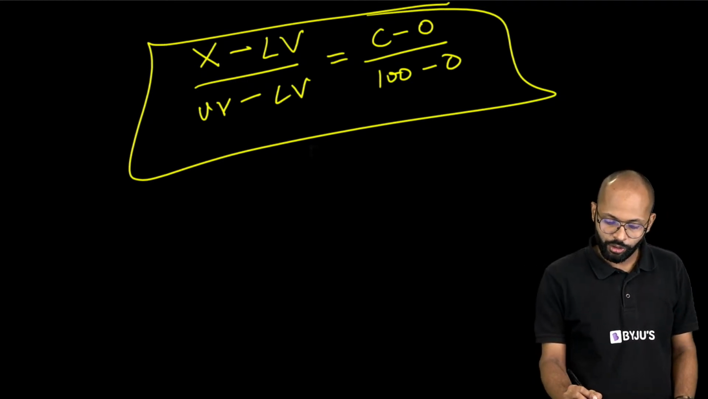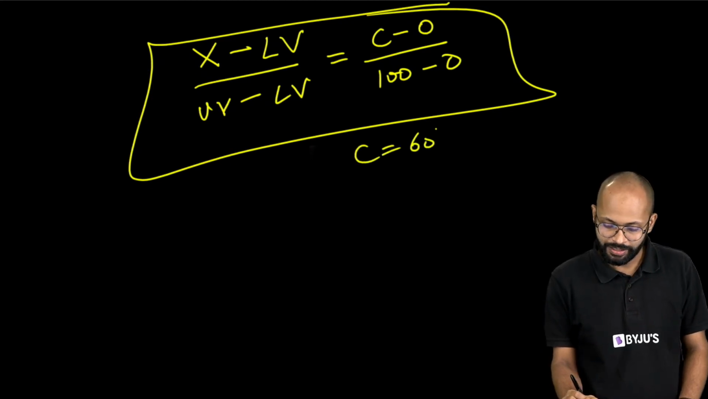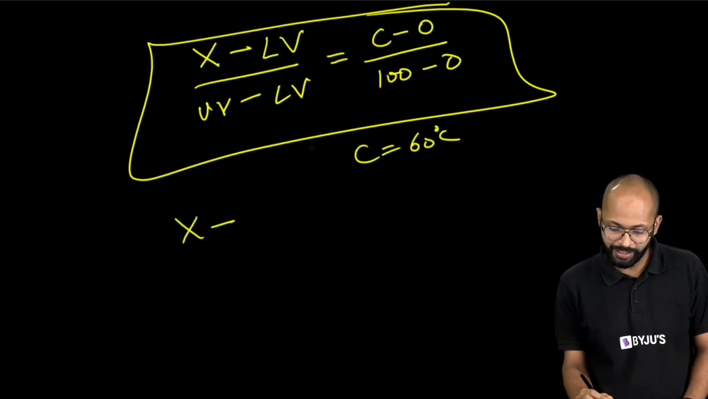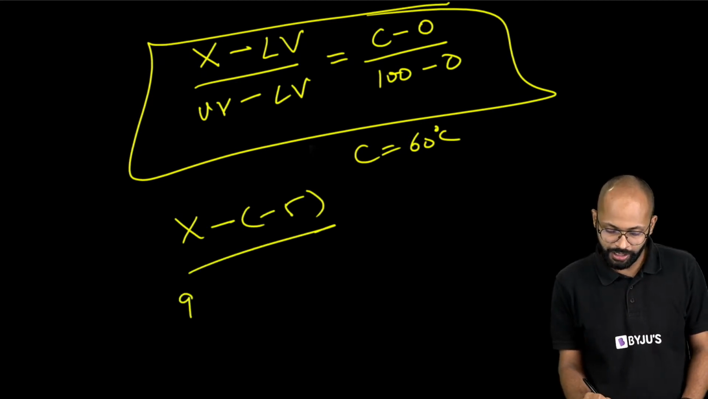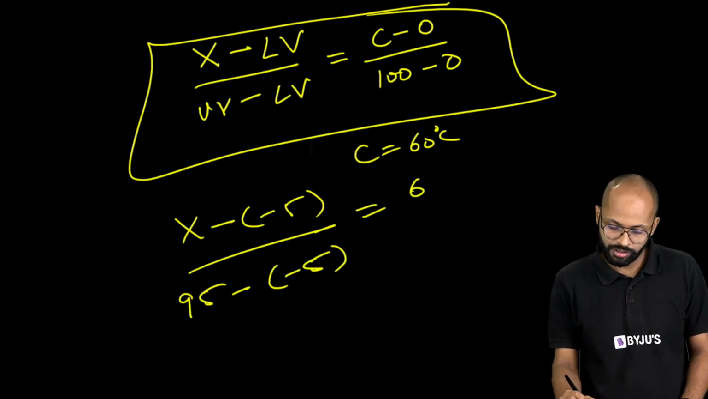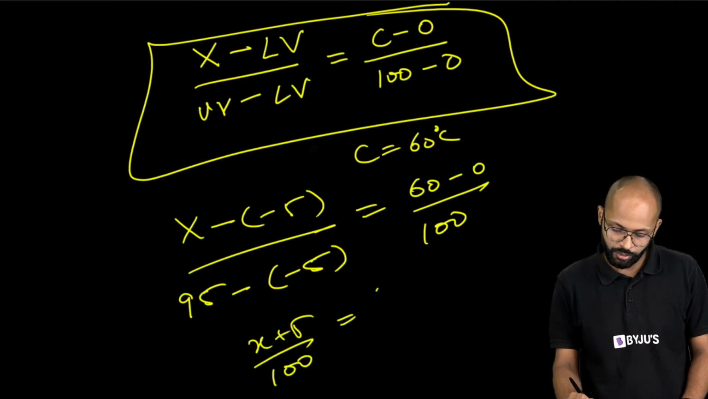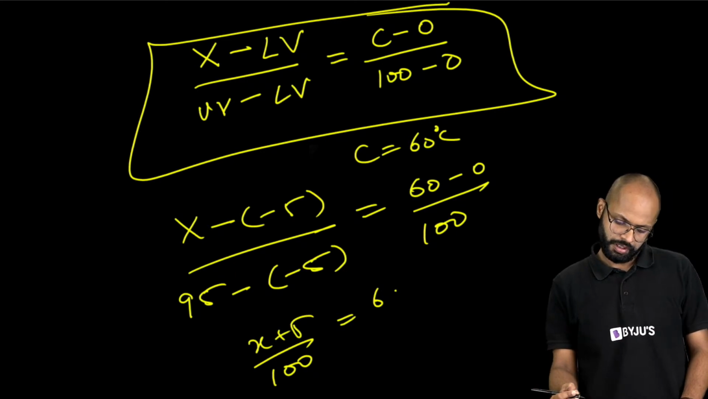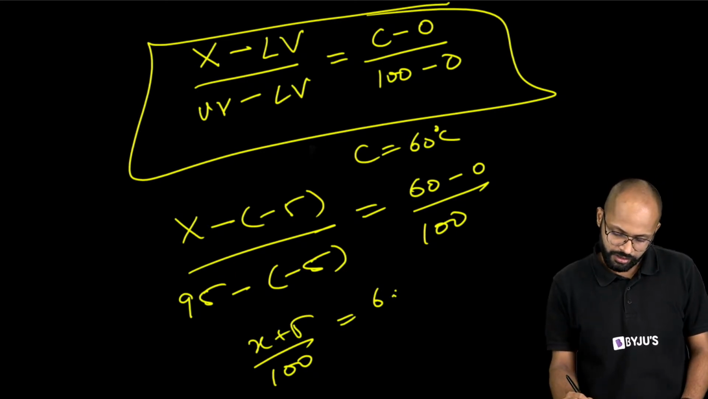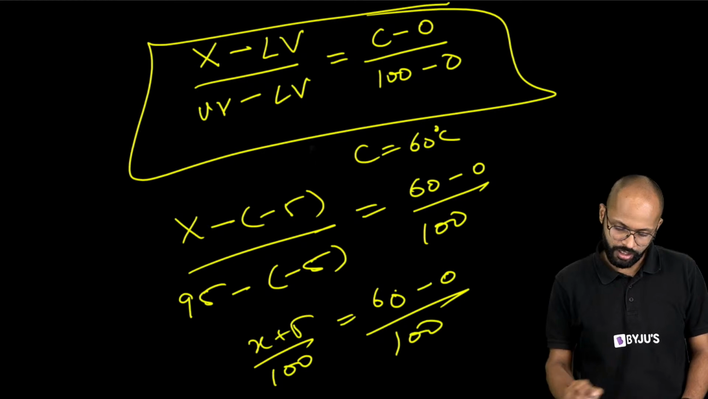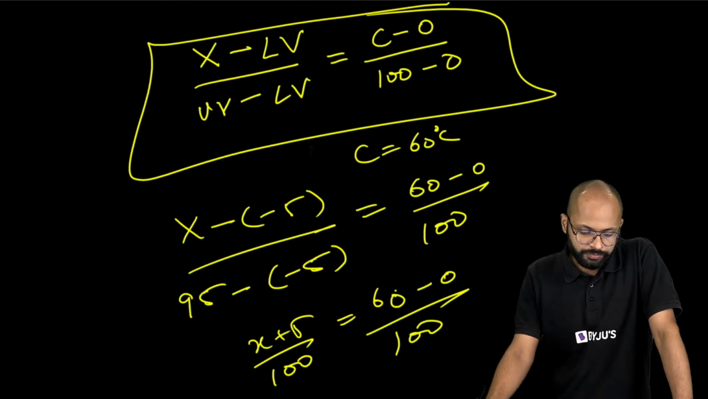c was given to you as c was 60 degree Celsius. x minus lower value कितनी थी? माइनस में 5. अपर वैल्यू कितनी थी सर? 95. माइनस में lower value was -5 is equal to 60 minus 0 upon 100. So what do you get, sir? X plus 5 upon 100 is equal to 60 minus 0 upon 100, right?